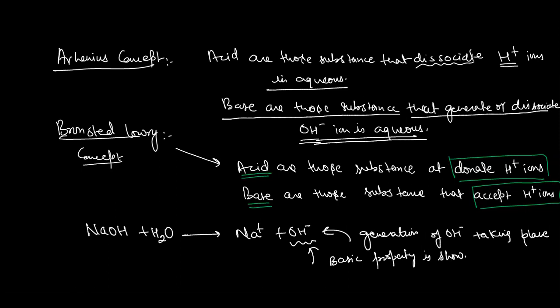But suppose if I take HCl and add it to water, then it gives you H positive ion. Actually, this H positive ion, when mixed with water, forms H3O positive ion. So here water when added to H plus ion forms H3O positive. There will be H plus ion and Cl minus.